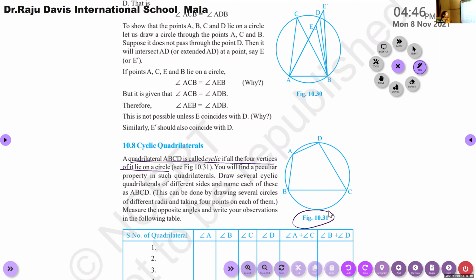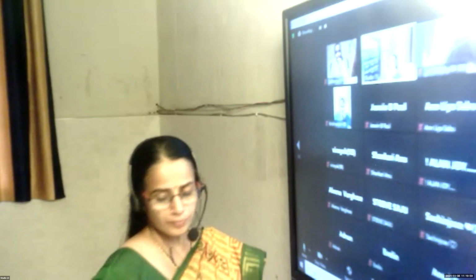Now we have some properties of cyclic quadrilaterals. After that, we can start problems. Draw that figure, 10.31. What do you mean by a cyclic quadrilateral?